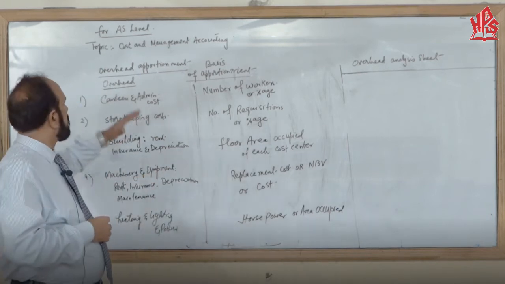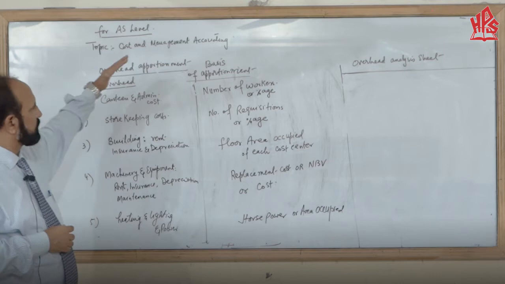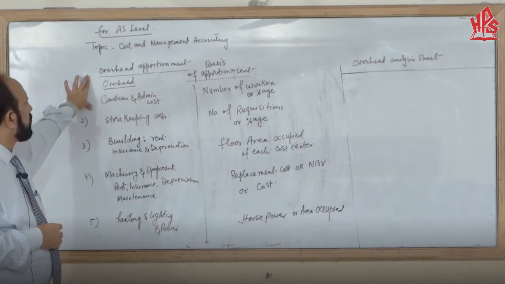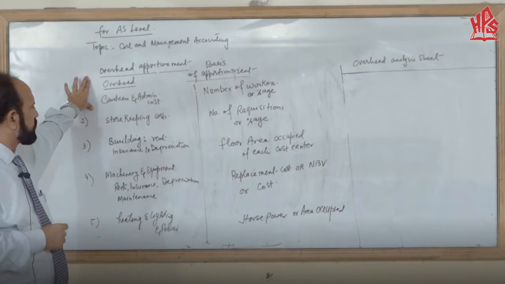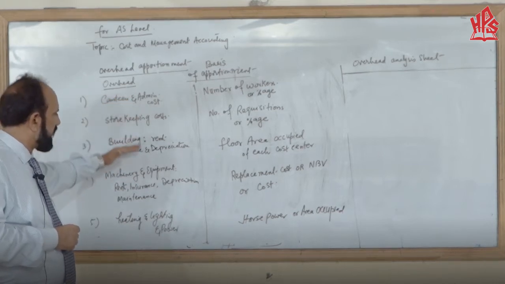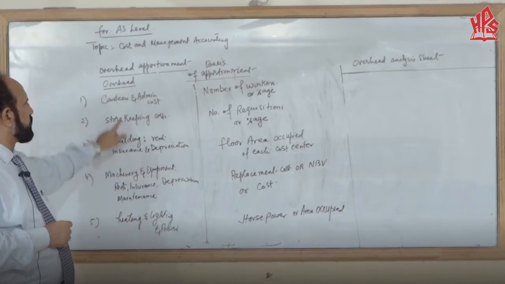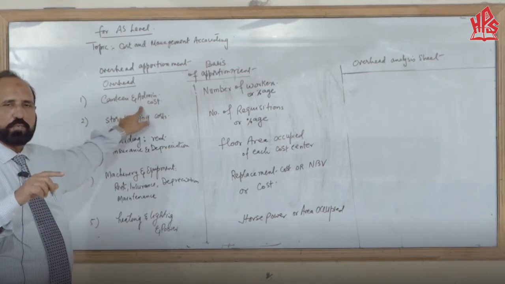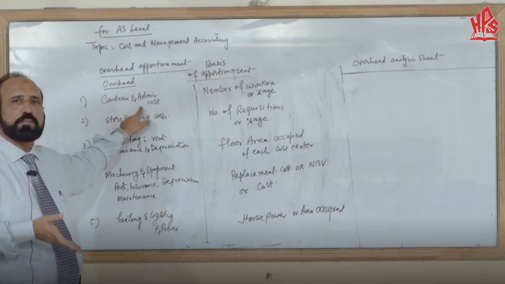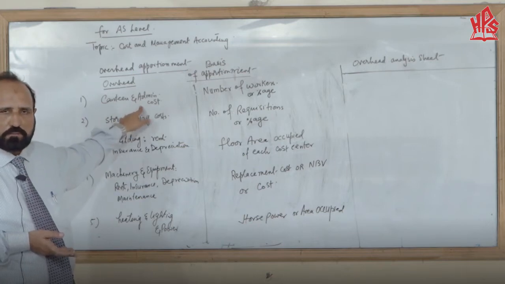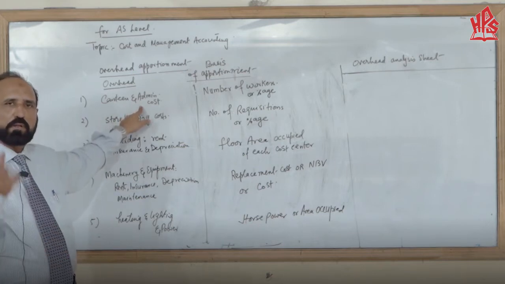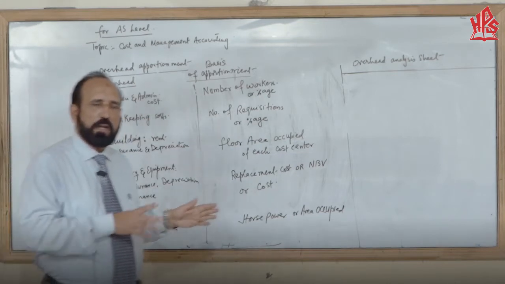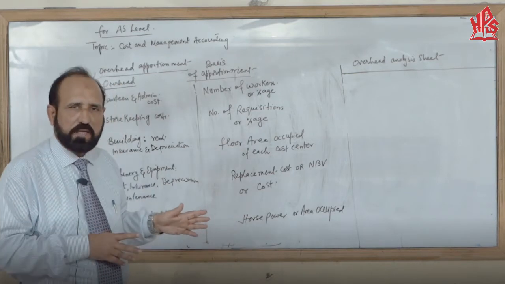Like here we have prepared the way how it is to be distributed. Overhead cost might be canteen and admin. So canteen is providing services to all the employees of the factory, where all the employees of all the departments are coming and utilizing the services of the canteen.